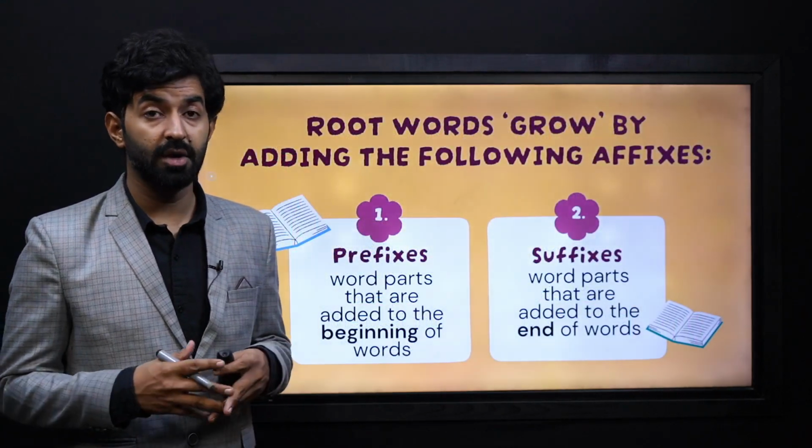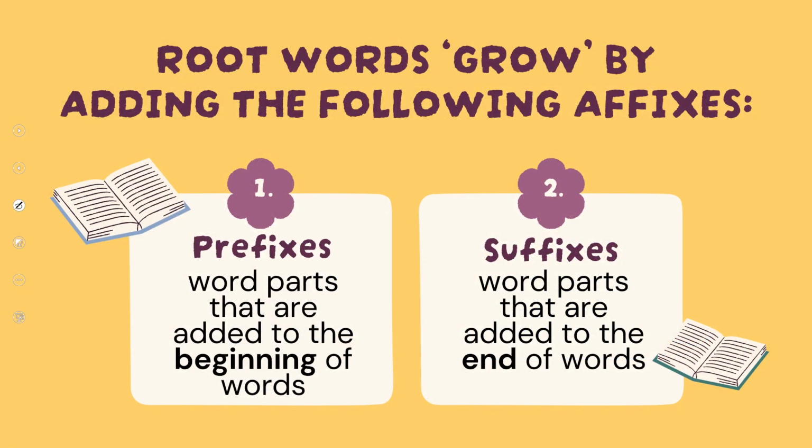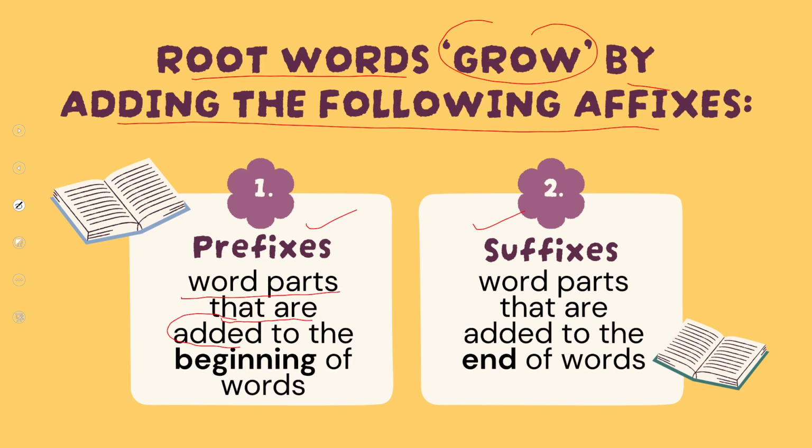Now let's try to understand more about root words. Root words grow by adding the following affixes. Now there are two types of affixes, my dear learners: prefixes and suffixes. Prefixes are word parts that are added to the beginning of words, to the start of words, and suffixes are word parts that are added to the end of words or at the end of the word.